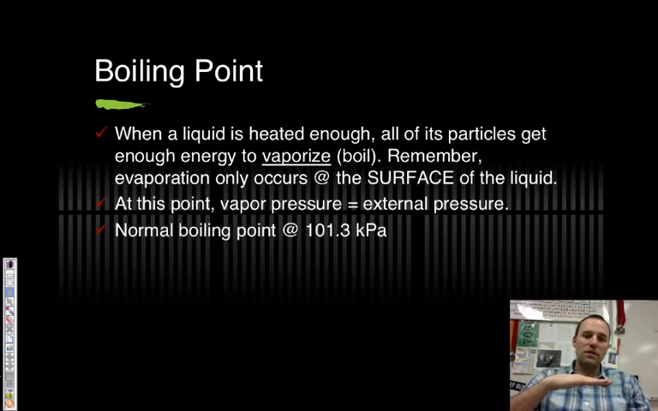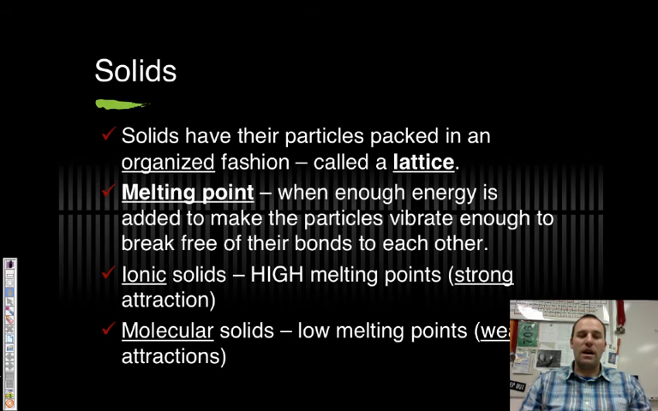We took out the vacuum chamber and lowered the atmospheric pressure enough to where water could actually boil at, say, 50 degrees Celsius or 40 degrees Celsius, half the temperature required at normal pressure. Normal pressure is 101.3 kilopascals, or 1 atmosphere. So when we say normal boiling point, we're talking about 100 degrees Celsius for water, the boiling point at 1 atmosphere.